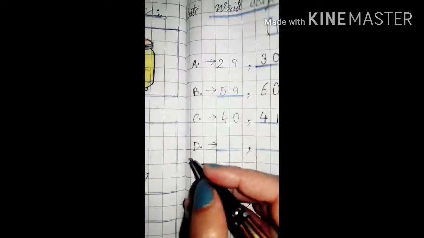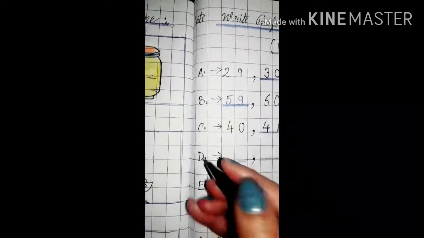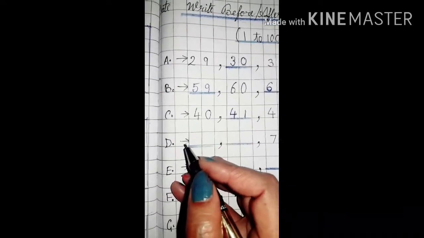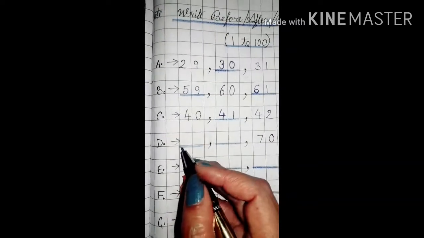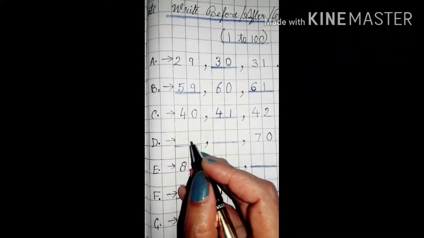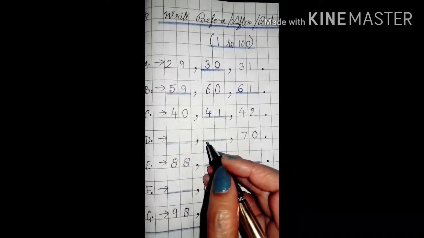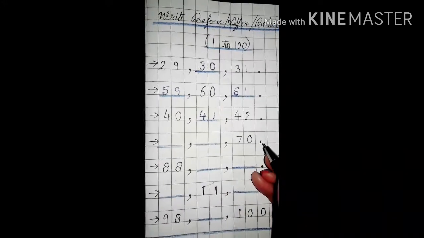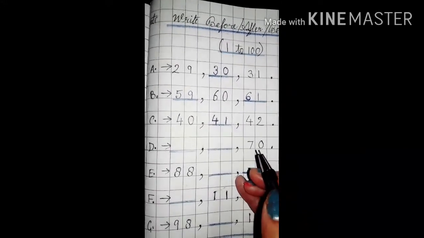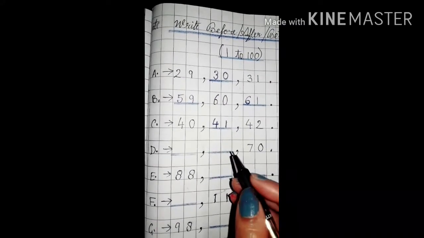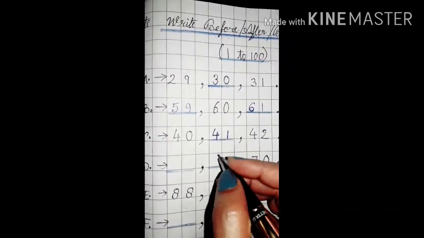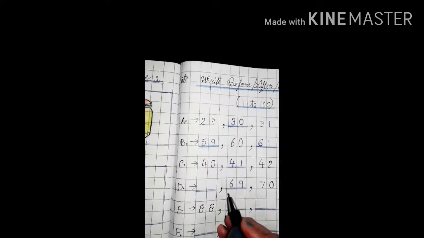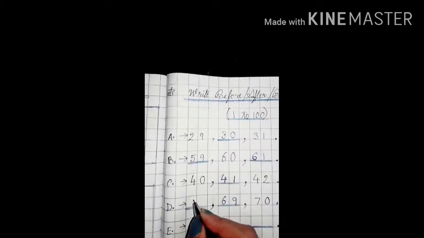Now, after leaving one block, write D dot, put an arrow and draw a sleeping line in these two blocks, then put a comma, then again draw a sleeping line and put a comma, then write 70 and put a full stop. Now children, tell me what number will come before 70? Yes, before 70, 69 will come here. Okay. And what number will come before 69? Yes, 68.